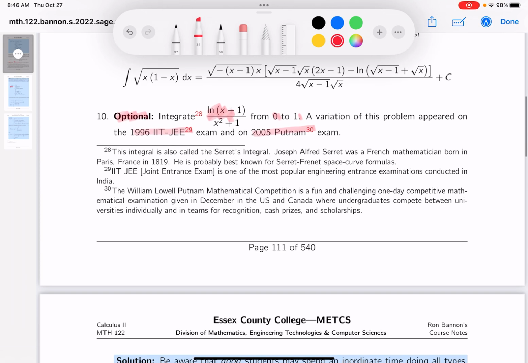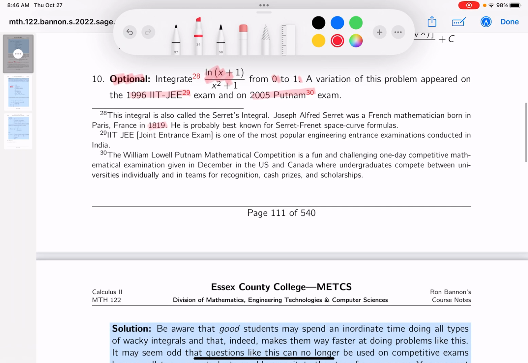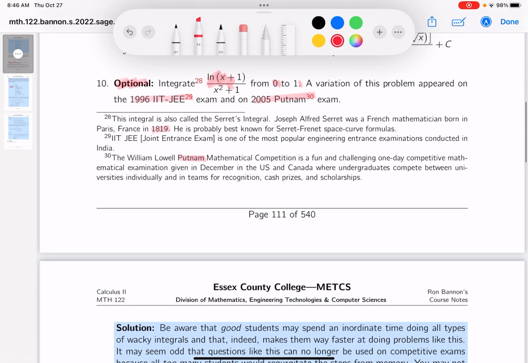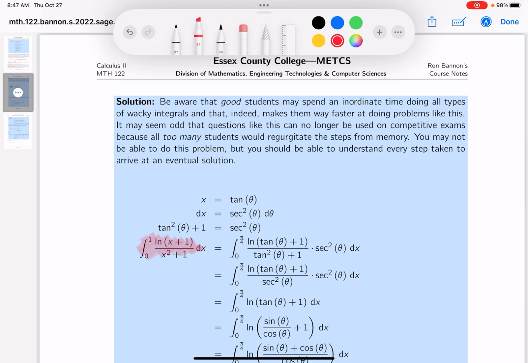The integral is also famous. It goes back to 1819, and you may want to read through these footnotes, by the way. The two exams we're talking about over here are the Putnam, and the other one is an entrance exam that's used in India, the IITJEE exam. But anyway, be aware that good students may spend an inordinate amount of time doing all types of wacky integrals. And I consider this to be a wacky integral, by the way.